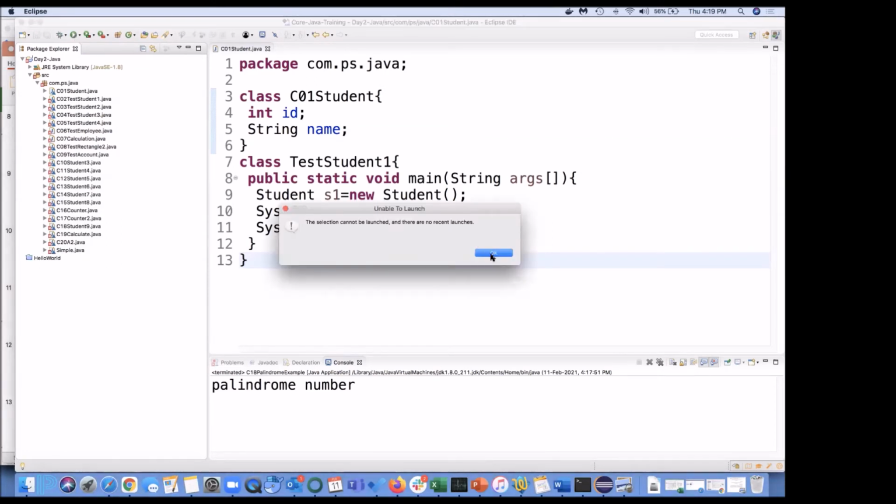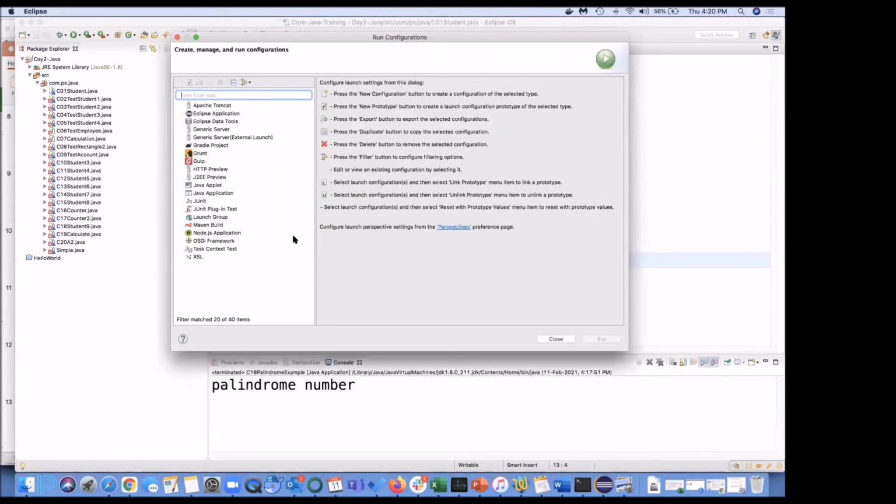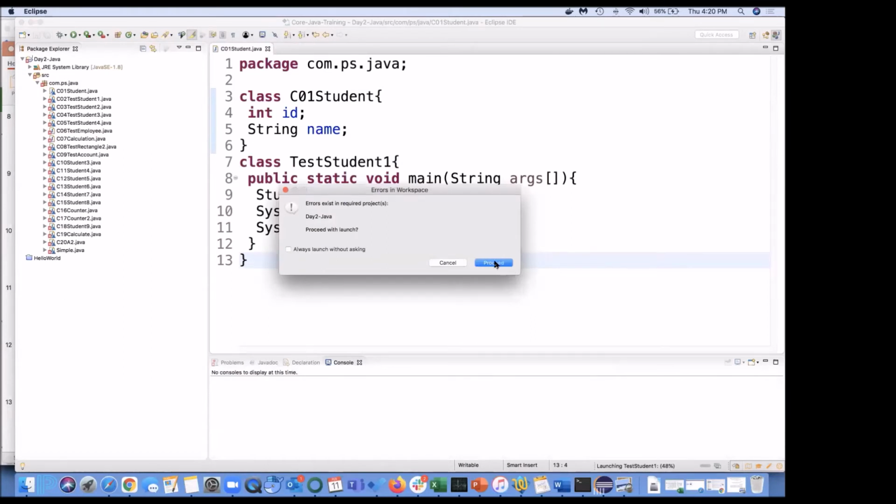Selection cannot be launched and there are no recent launches. Run as, and I need to define a run configuration for this Java application. And run. And it is saying the project contains errors. We know it contains errors.